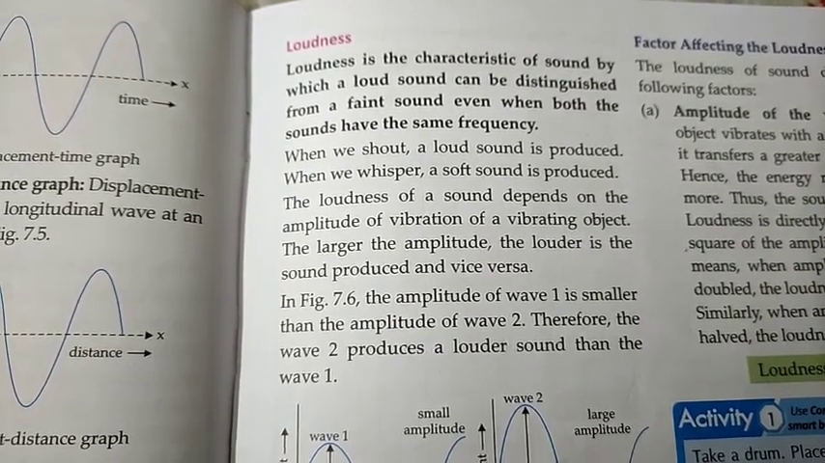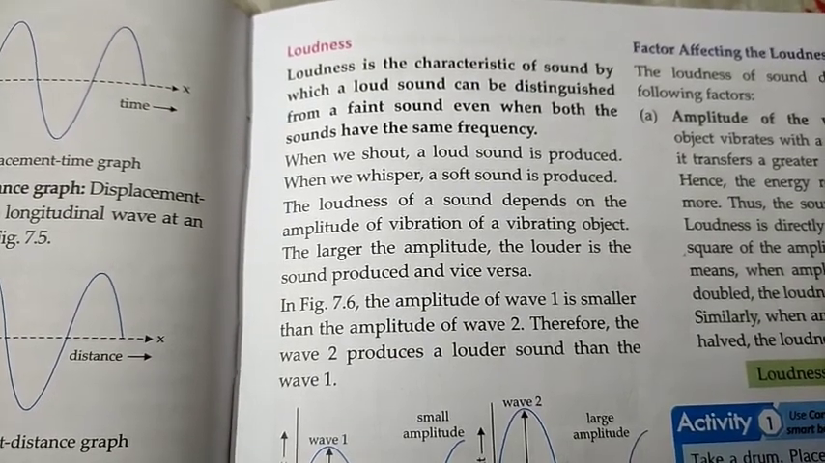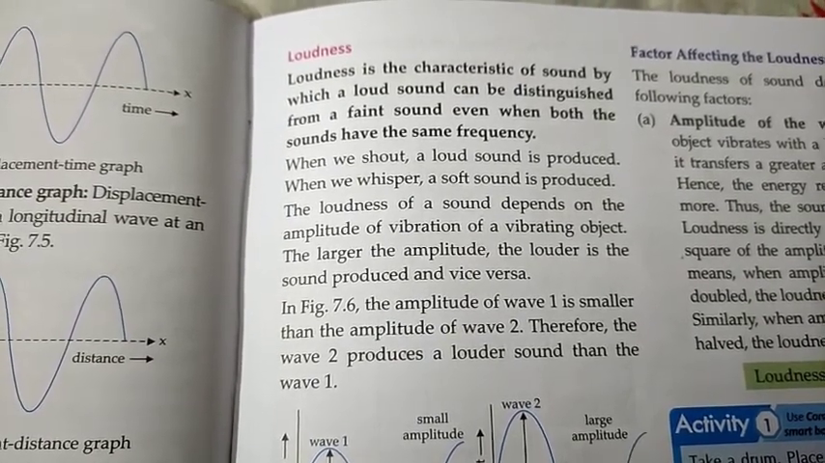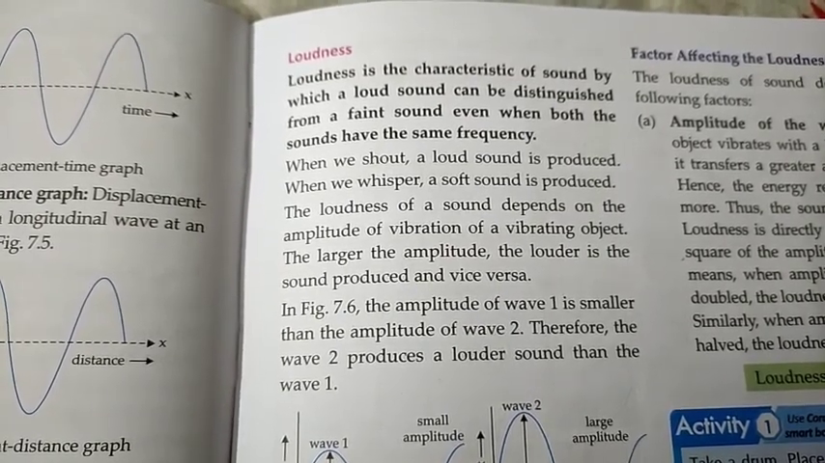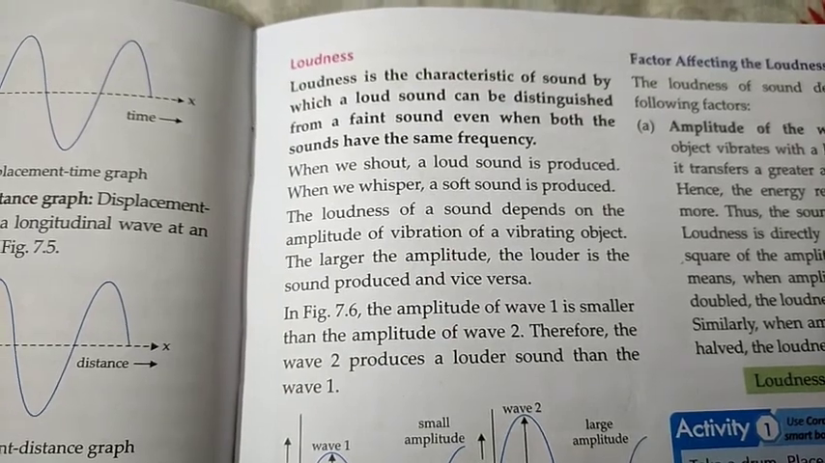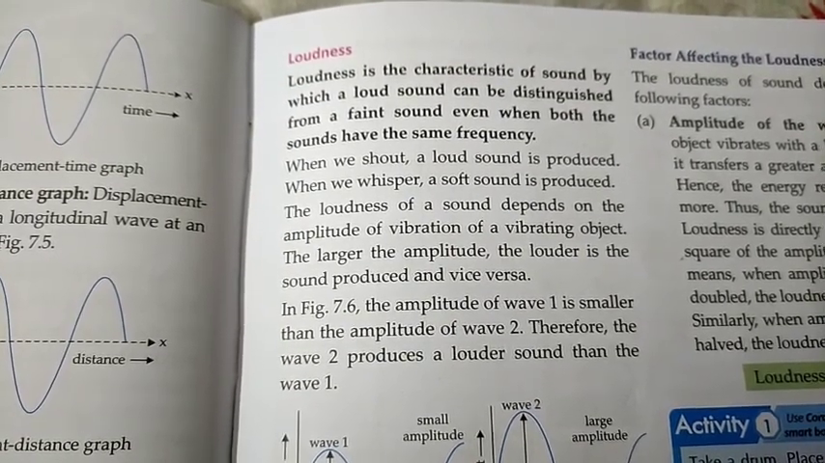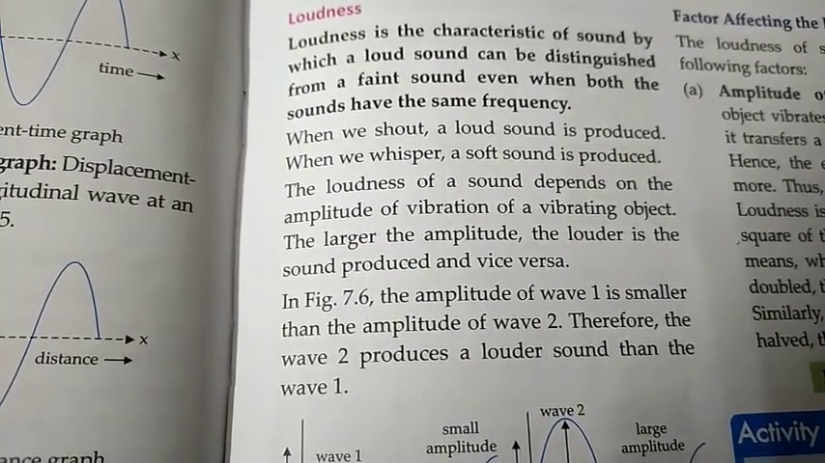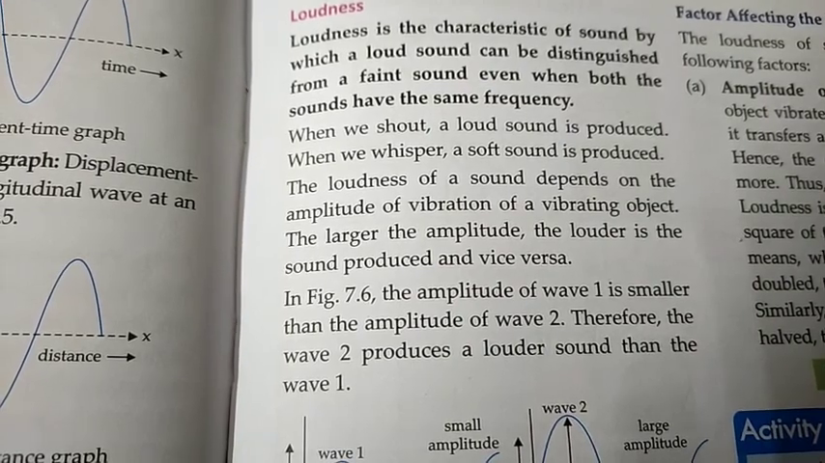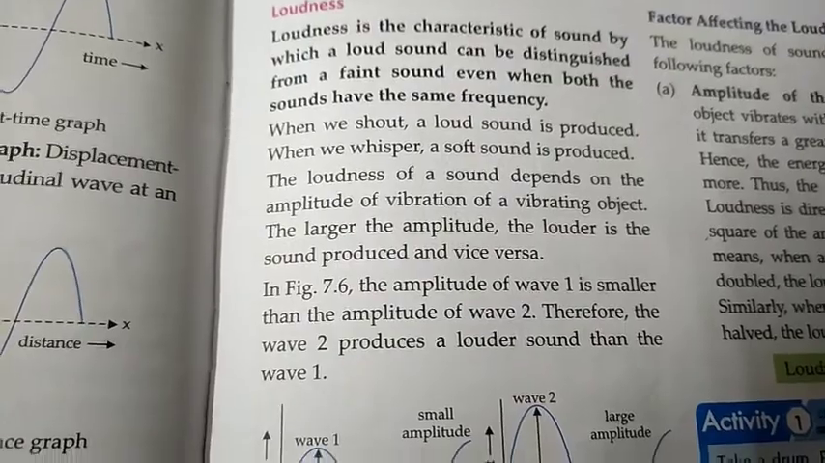So what are the factors on which loudness depends? Loudness depends on the amplitude of vibration of a vibrating object. The larger the amplitude, the louder is the sound produced, and the smaller the amplitude, the softer is the sound produced. So what is loudness? It is the characteristic by which we can distinguish a loud sound and a faint sound, and both have the same frequency.